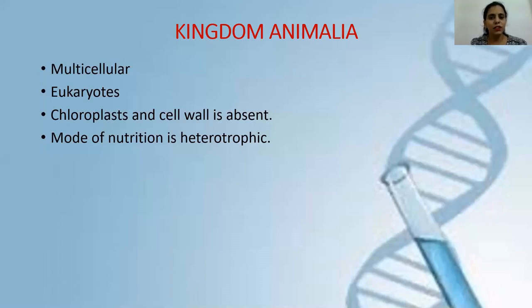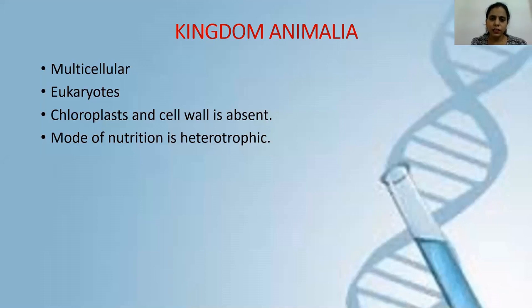In this video, we are going to learn about Kingdom Animalia. So we all are aware of the general features of Kingdom Animalia as we have studied in the lower classes. They are all multicellular. That means they are made up of many cells. They are all eukaryotes. That means they have a well-defined nucleus. A true nucleus is present in them.